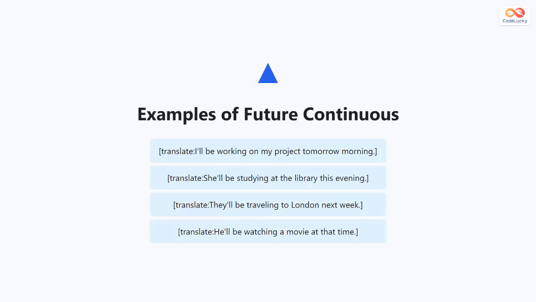Let us look at some examples to understand it better. I will be working on my project tomorrow morning. She will be studying at the library this evening. They will be traveling to London next week. And he will be watching a movie at that time. In all these examples, the actions are not just future, they are continuing over a period of time in the future.